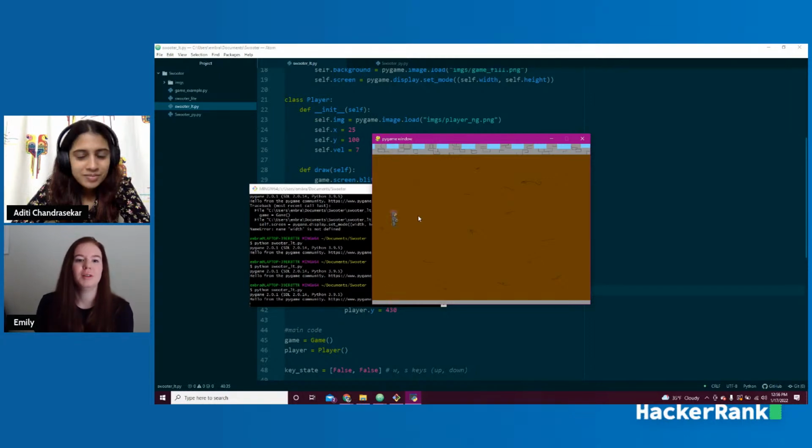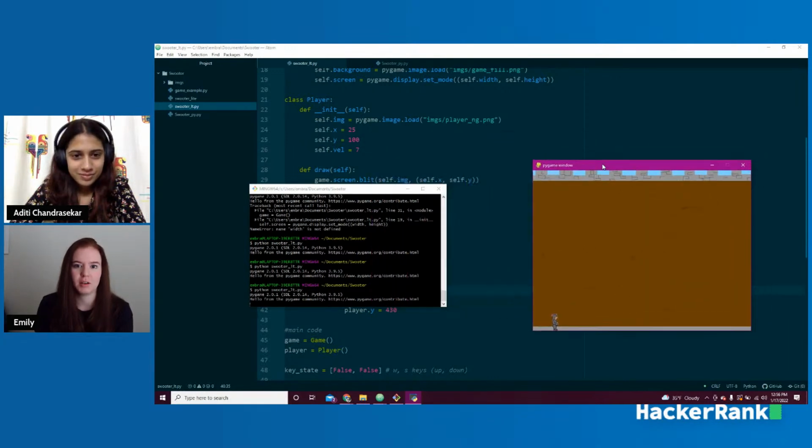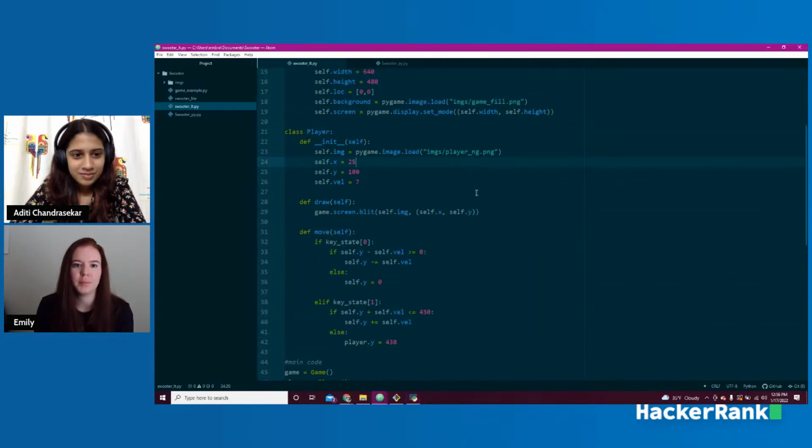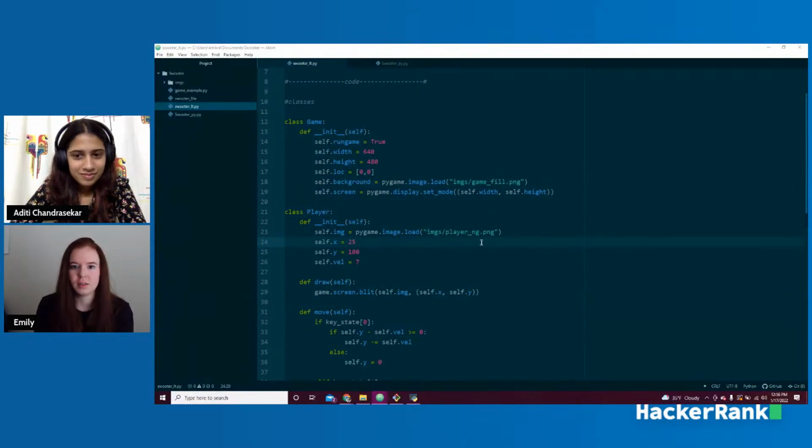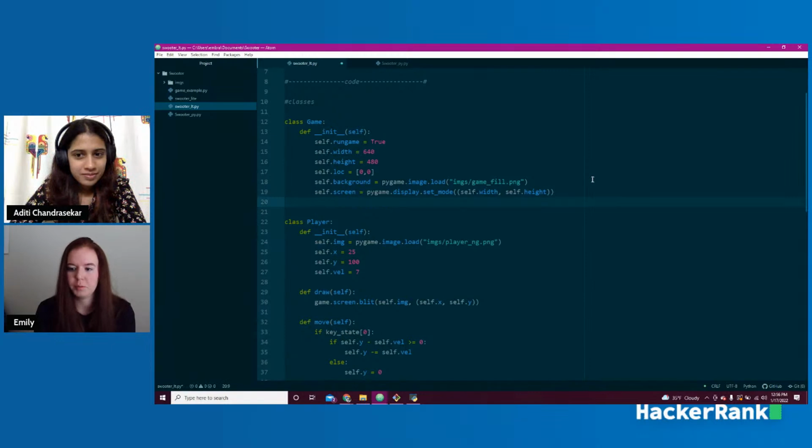Right. So now we're going up and down really fast. That is because we did not set our frame rate on the computer. So I can't even stop it anywhere in the middle because I've got too many frames running in the background because my computer's too powerful for it. So one other thing that we need to set up is our actual in-game clock and our frames per second.